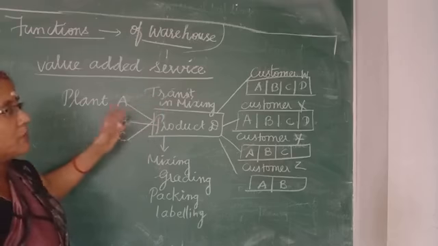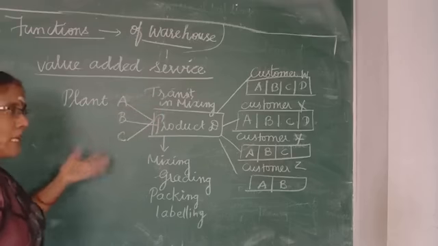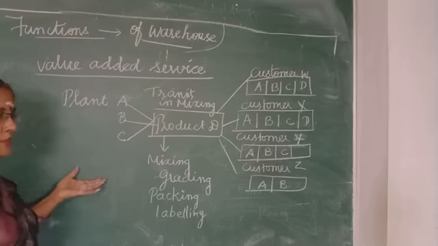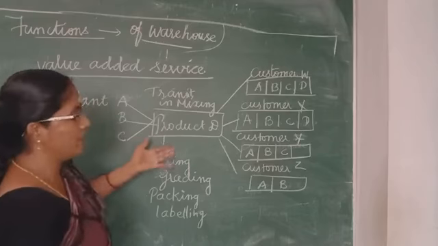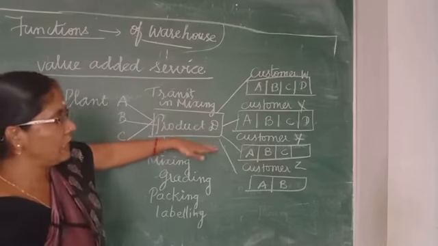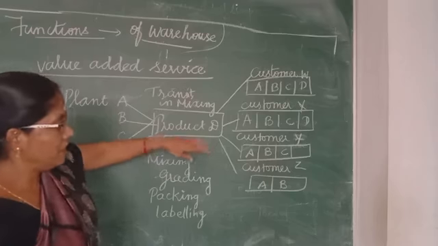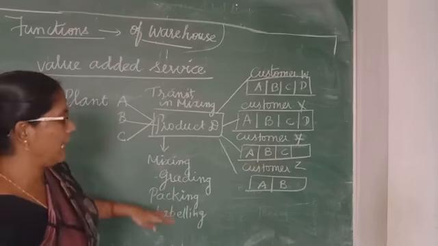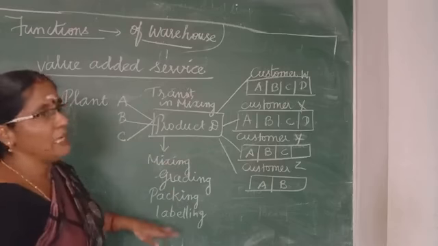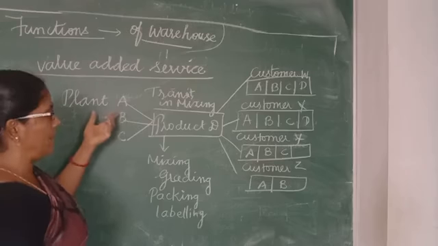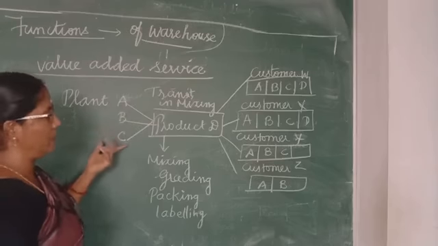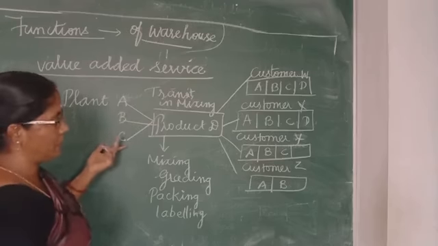Another thing is that a customer may order specified goods, so each customer's requirements are collected, and the mixing, grading, packing and labeling will vary. For example, plant A is producing one good, plant B is producing another, and plant C another.